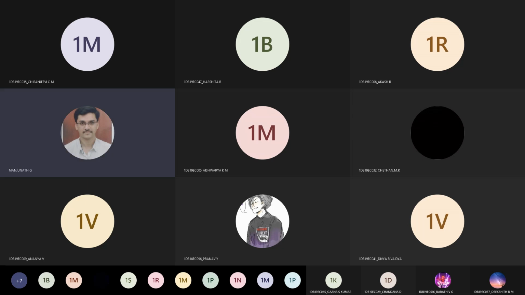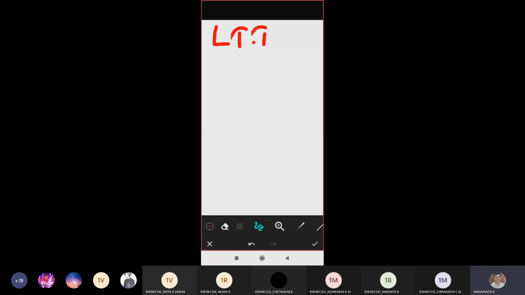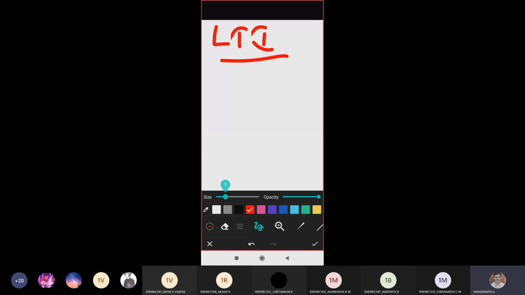Okay. So let me share the screen. I'm using a mobile currently. Share screen is visible. Just a second. Is this visible, guys? Yes, sir. The white sheet, can you see? Okay, fine. So we'll try to discuss a topic called the LTI system. I hope it is visible, no? Everyone, is it okay? Yes, sir. Is it visible? Yes, sir.